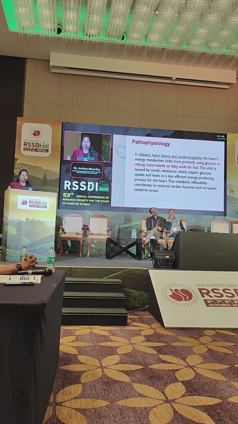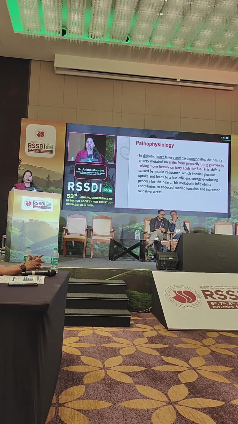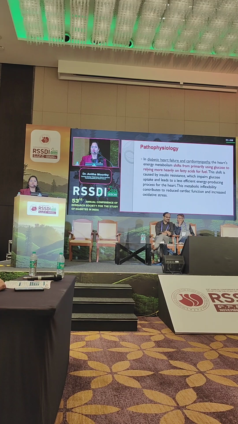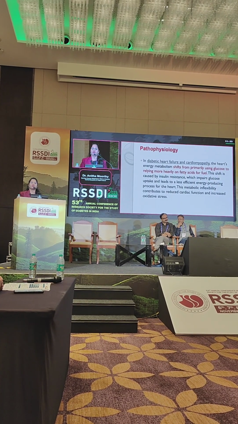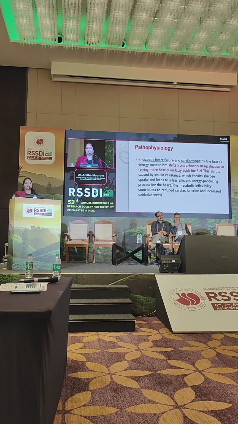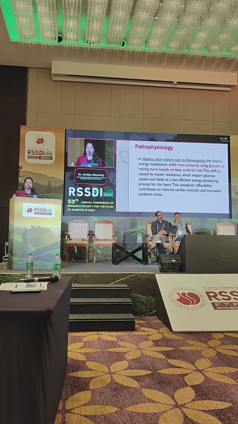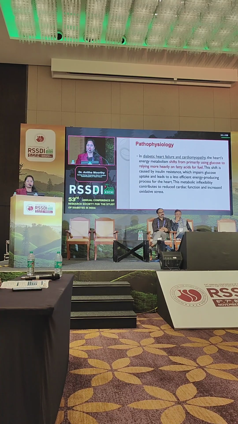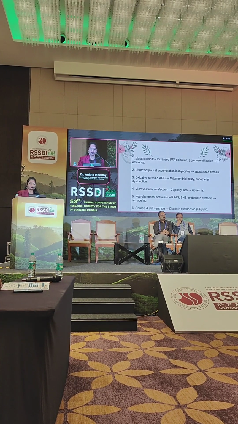Regarding pathophysiology, in diabetic heart failure and cardiomyopathy, the main mechanism is the shifting of glucose metabolism to fatty acid because of insulin resistance. Thereby the efficiency of cardiac function is reduced, leading to mitochondrial dysfunction and free oxidative damage, and further heart failure.